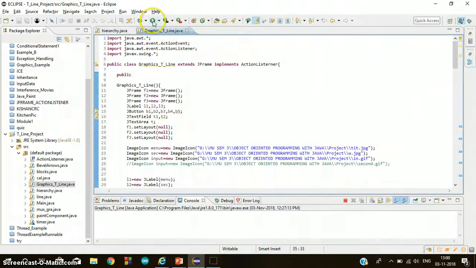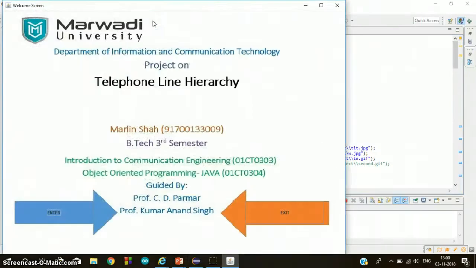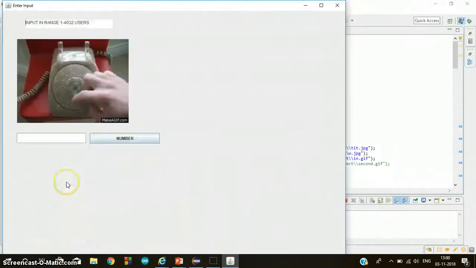Now let's run the code. Welcome to the telephone line hierarchy. Let's enter 1 user.